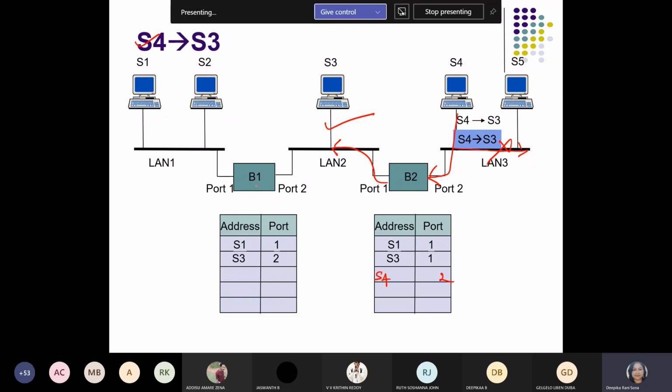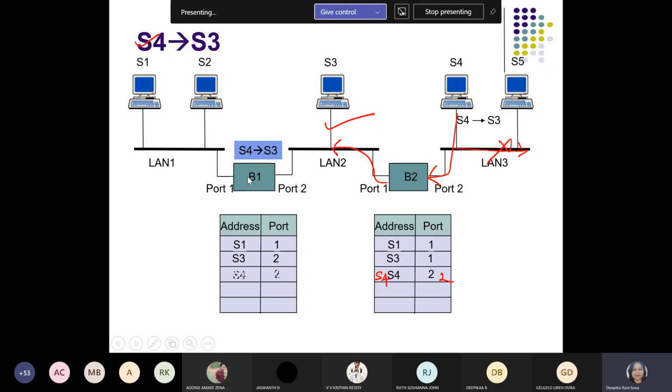Now see whether we have to make the entry of S4 with respect to bridge 1 or not. After getting the address, S3 is available. It got it, but you can see that S3 is not only connected to B2, it is also connected to B1.